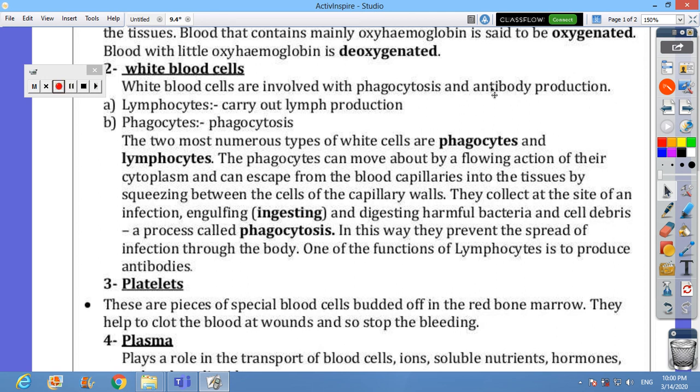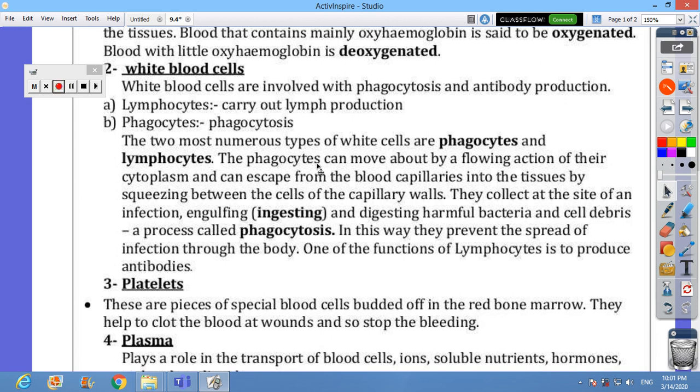White blood cells are involved with phagocytosis and antibody production. Phagocytosis means engulfing the microbe. This is done by phagocytes. Antibody production is the function of the lymphocytes. So lymphocytes carry out antibody production, phagocytes carry out phagocytosis. The two most numerous types of white blood cells are phagocytes and lymphocytes. You can say that phagocytes are more abundant than lymphocytes.